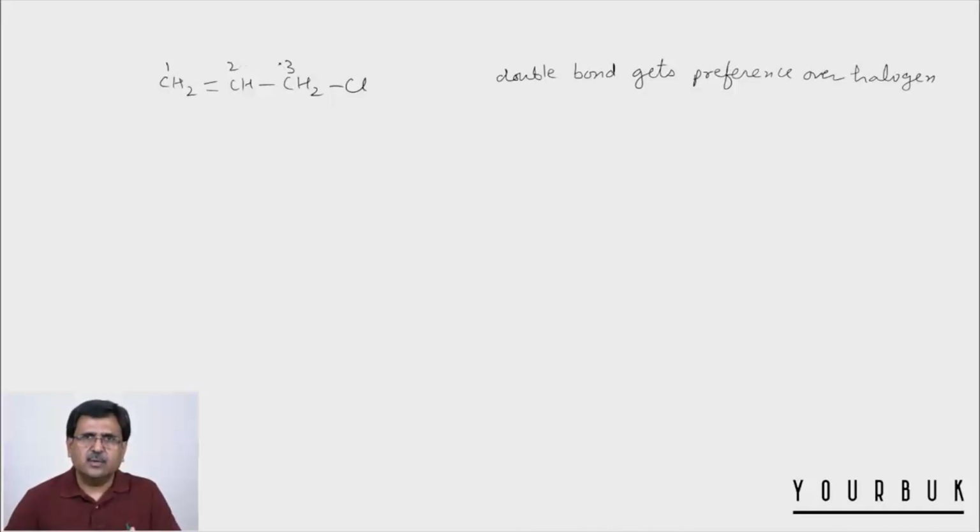Now in this case you have a chlorine which has a lower priority. So whether halogen has a lower priority or higher priority, halogen always comes as a prefix halo. So in this case we write it's a 3-chloro, and then since we have 3 carbon atoms present, we write prop, and position of the double bond is 1, so we write 1 and ENE. So the IUPAC name is 3-chloro prop 1 ene.